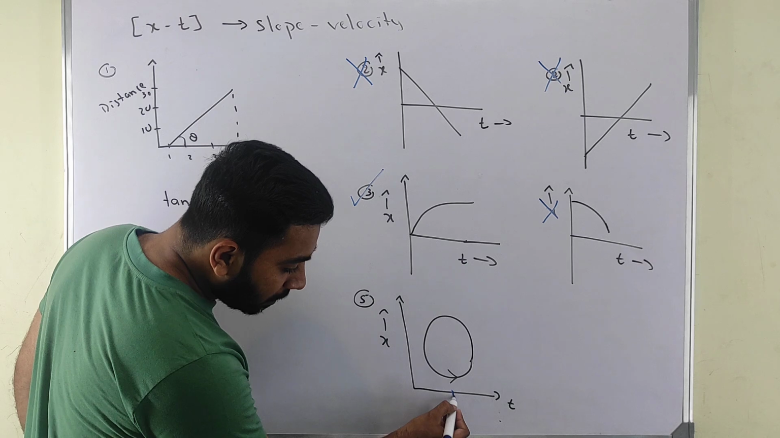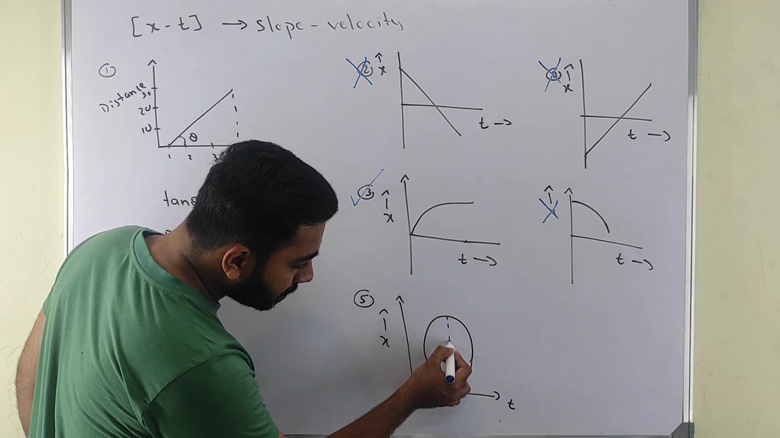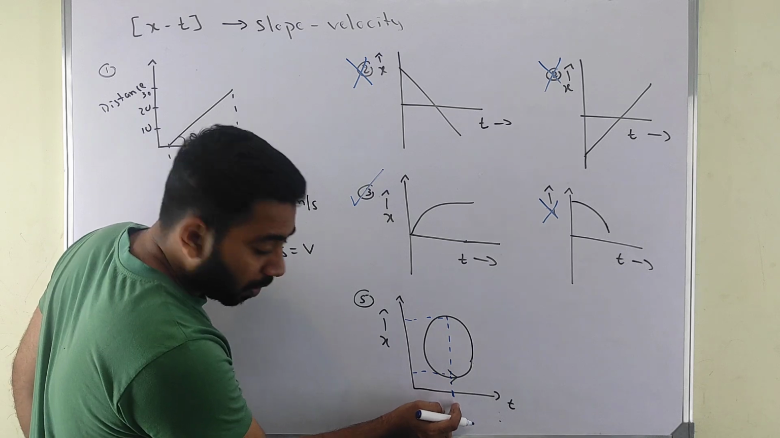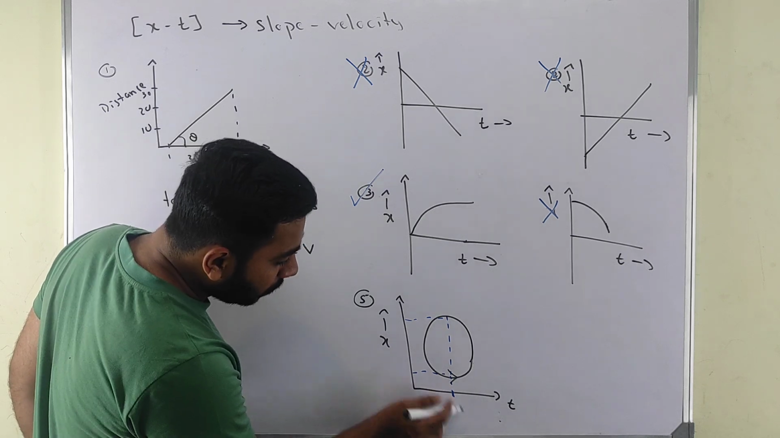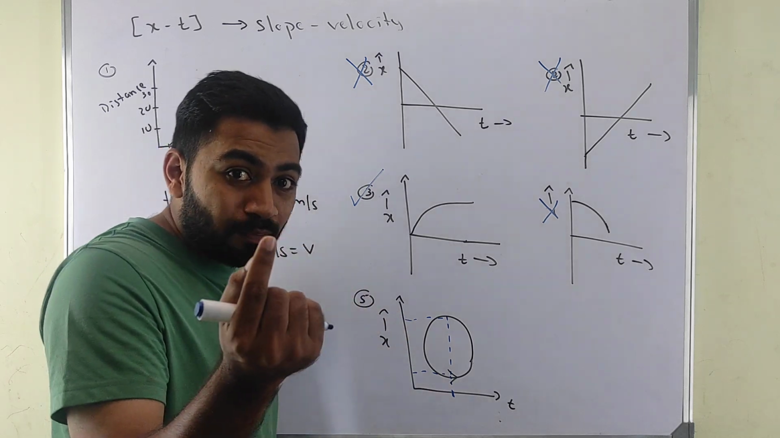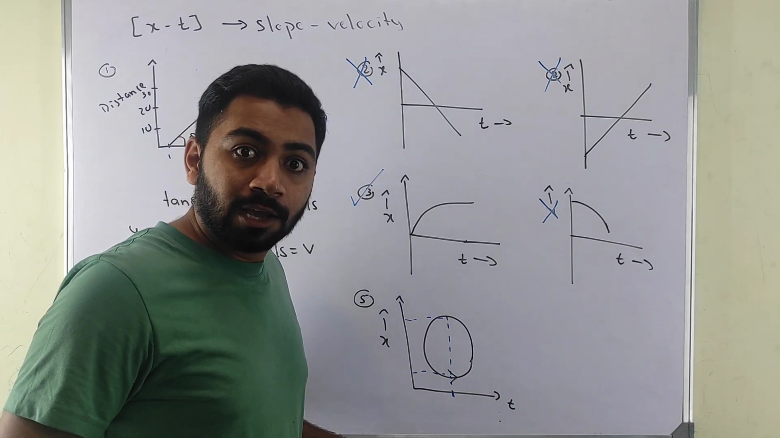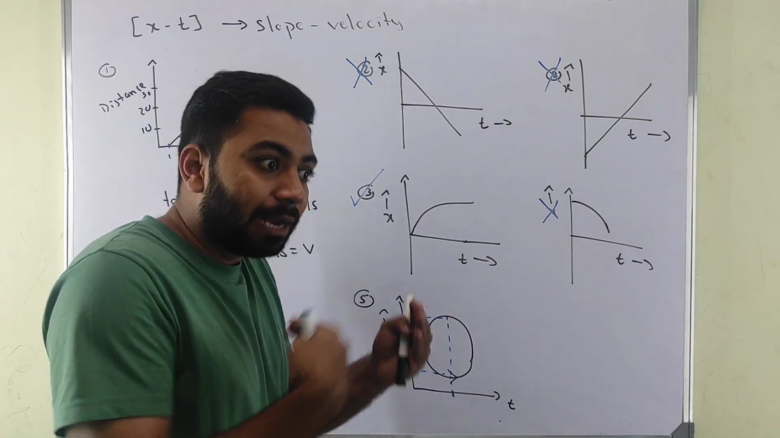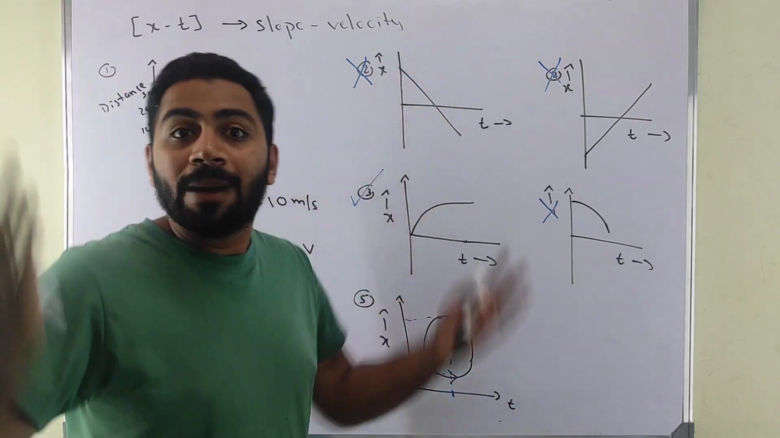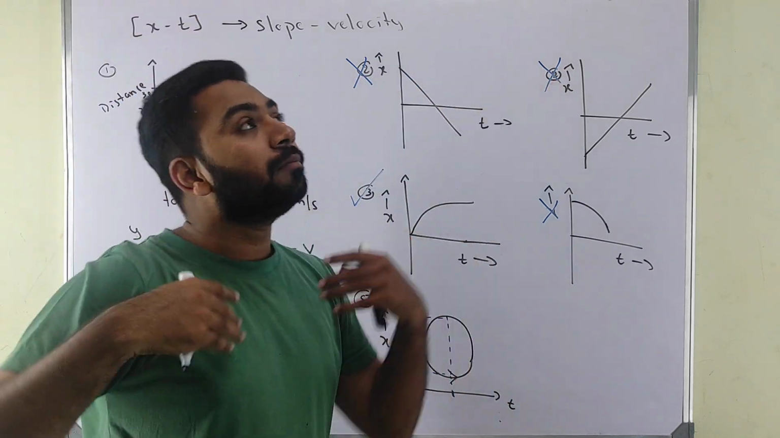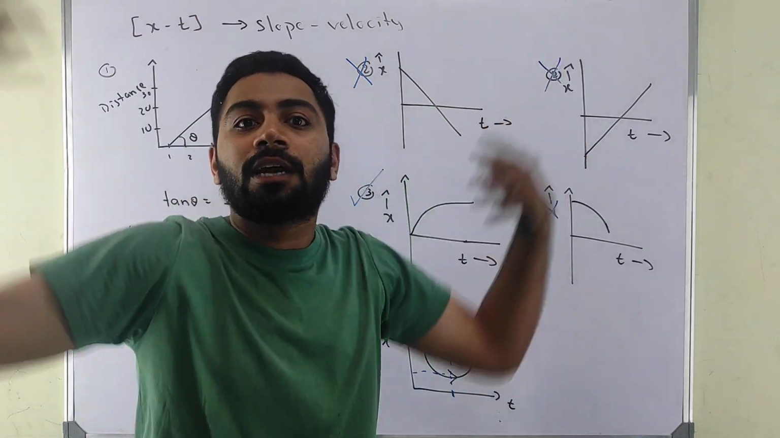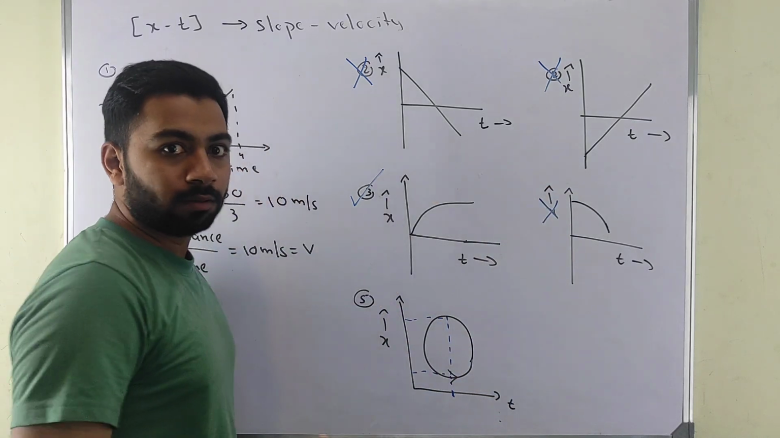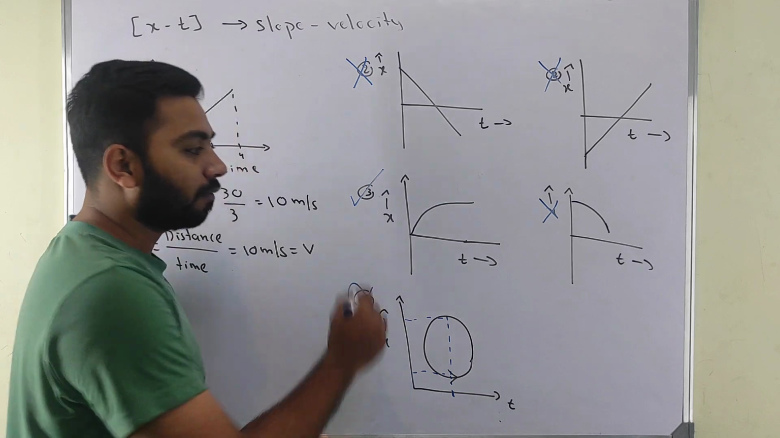See, at one point you have two distances. At one point this is your distance, at the same point this is your distance. At a single point you can be at one place. You can't be in two places, right? Except in your imagination, that is some other thing. But in reality, you can be at one point only, right? So this is also not valid.